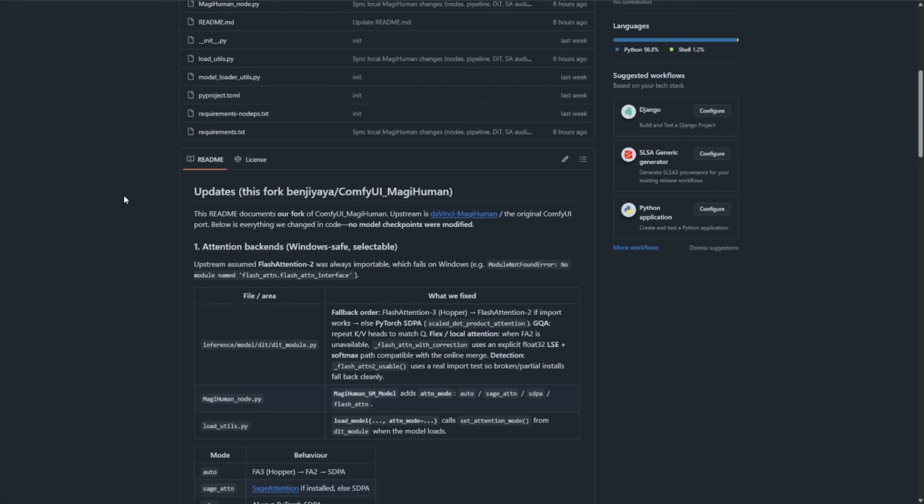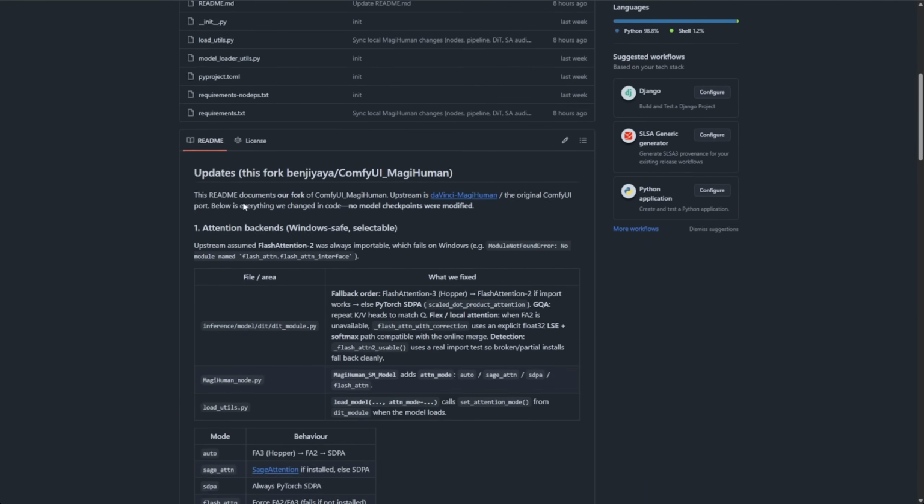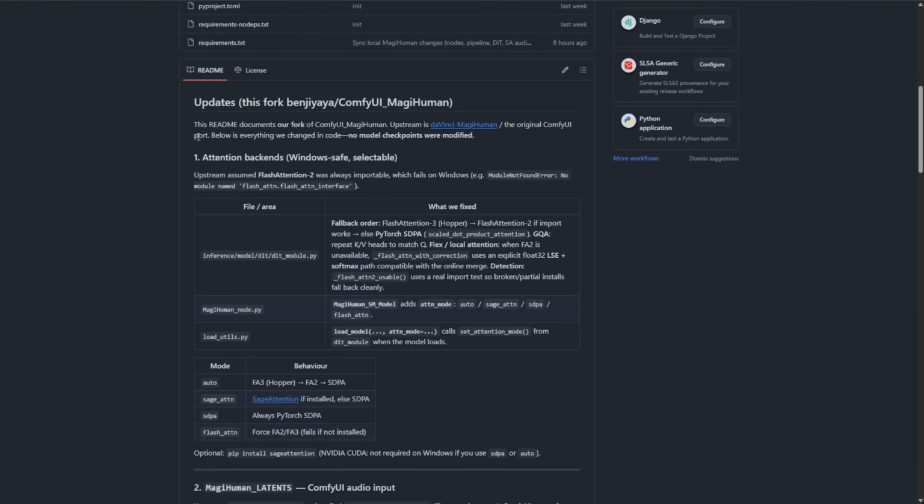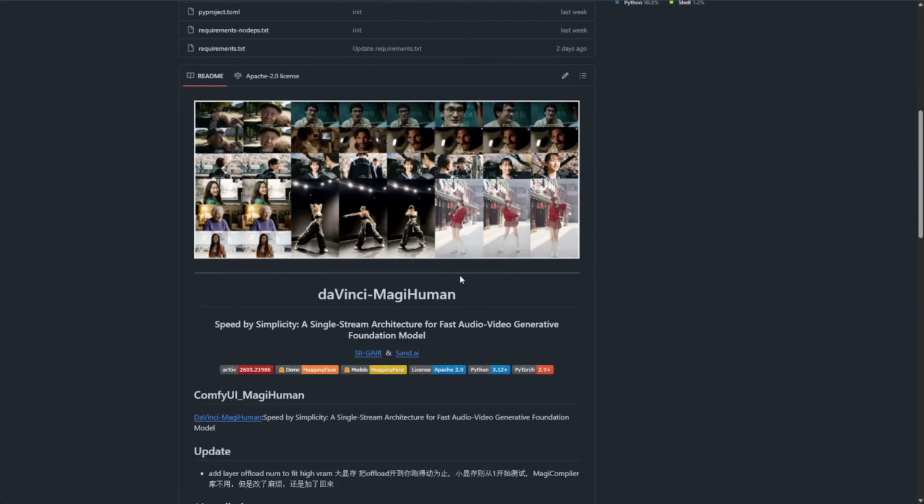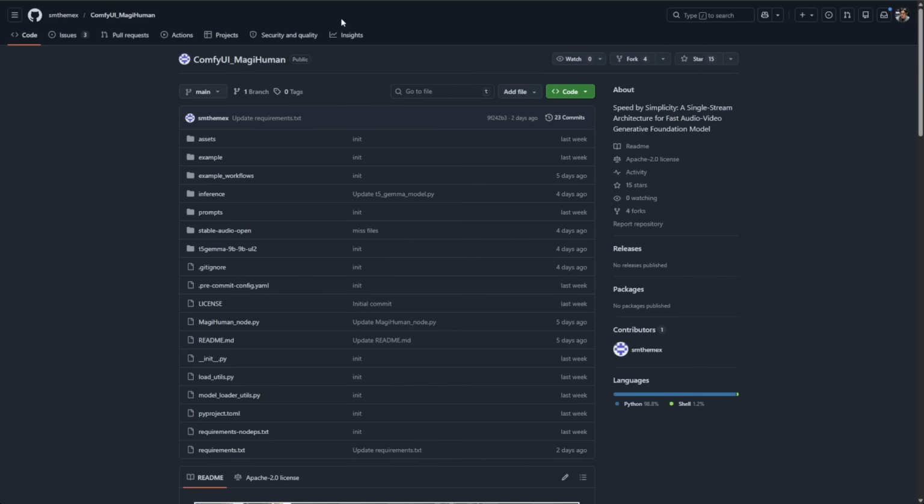First fix, I updated the attention block. The original repo only supported flash attention mode. I implemented optional modes like Sage Attention or defaulted to SDPA attention mode, standard in ComfyUI PyTorch. This gives you a choice. If you don't have flash attention, which is tough to install on many Windows systems, you can just stick with SDPA and it still works perfectly.